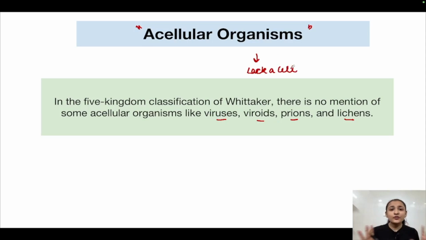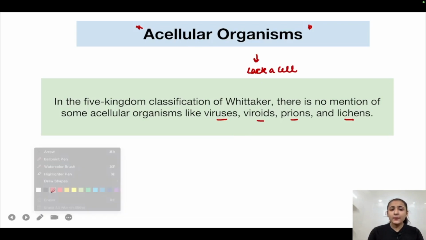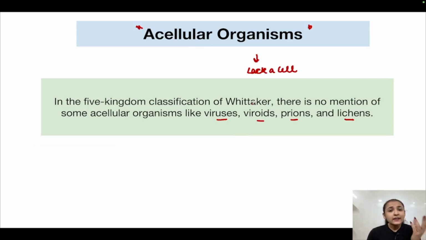They do not comprise a cell. They are existing without a cell. Their body organization does not require them to have a cell. So because of the lack of the cell, they are known as acellular organisms. Now, why aren't they kept in the 5 kingdom classification? Because the criteria of the 5 kingdom classification required the organisms to have a well-defined cell structure and body organization. But in viruses, viroids, prions and lichens, the cell is absent. So the basic criteria of fitting into the 5 kingdom classification is not being met.